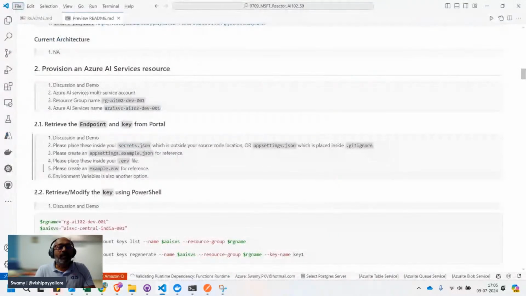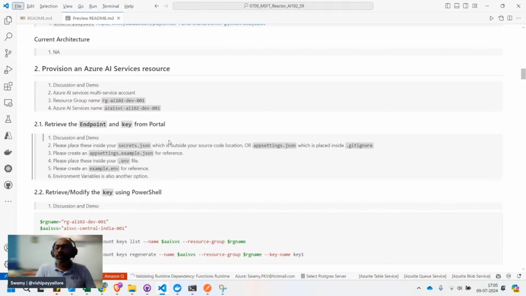It's always better to store those in secrets.json and Azure Key Vault. So that's the motivation. Don't use it in appsettings or appsettings dev. Use it from secrets.json. Even if you're using appsettings.json, put it as part of the gitignore and use appsettings.example.json so others will know.